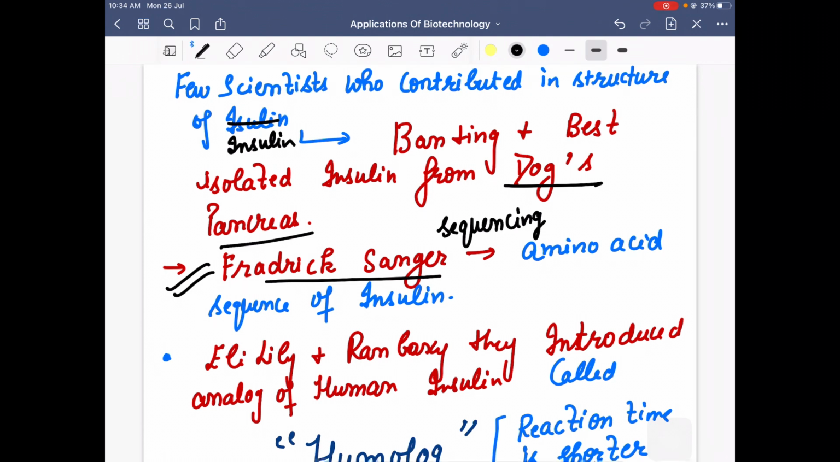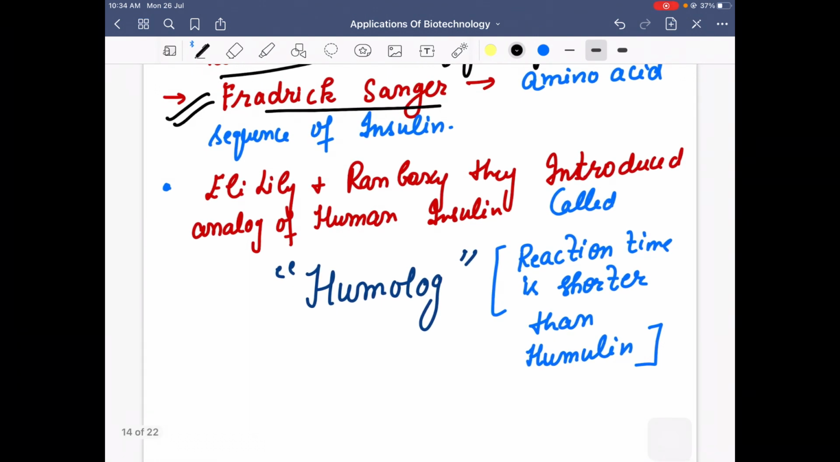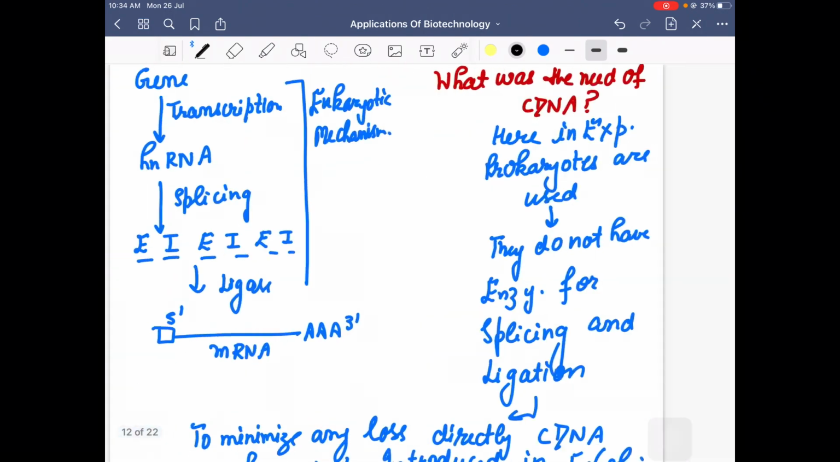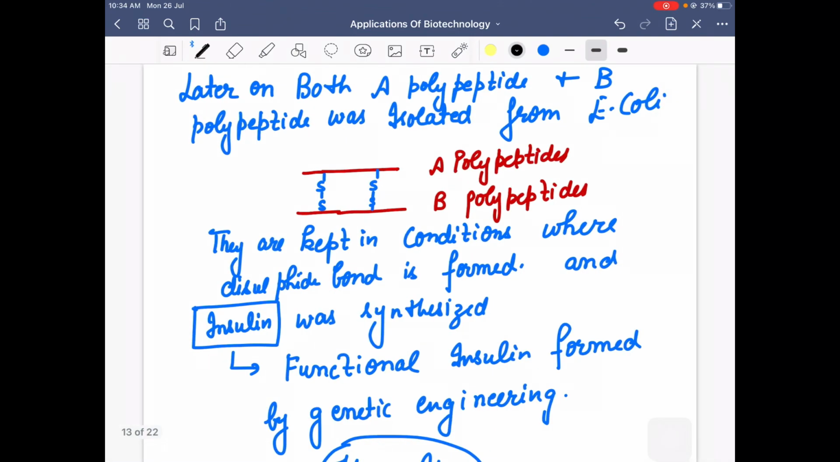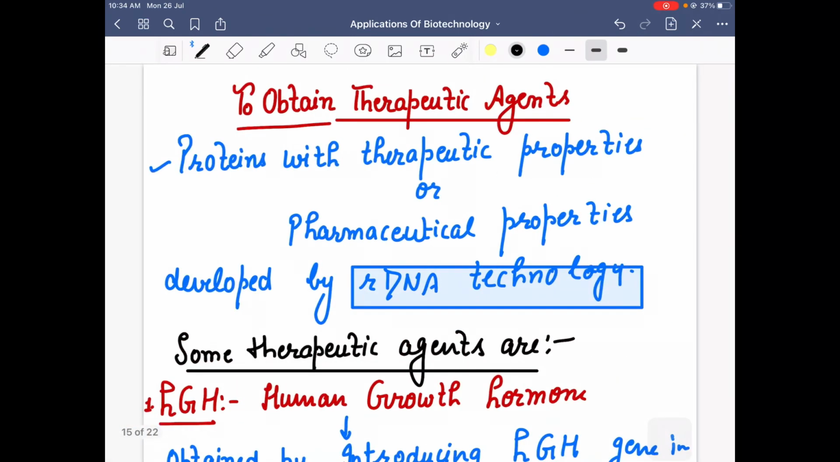Eli Lilly later on introduced an analog of human insulin, which is just an analogous form of human insulin. They sold it in the market by the name Humalog. Its reaction time is shorter than Humulin, so it was a better product. So this was our first application of biotechnology in medicine, that is the formation of genetically engineered insulin.